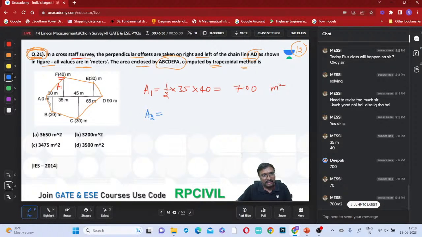Second one, we will take it. Let us take this as your A2. What is A2? You can say half into base into height. What is the base? The base is 30 meters. So that chain edge is 30 meters.